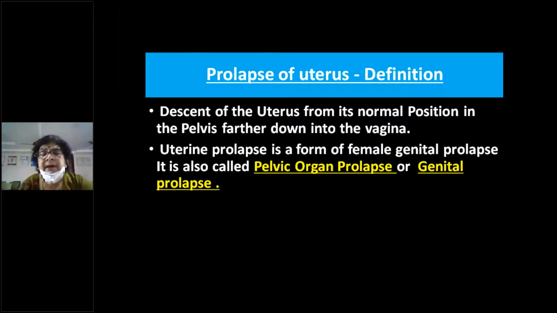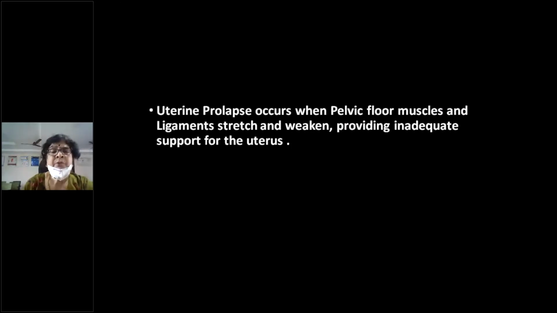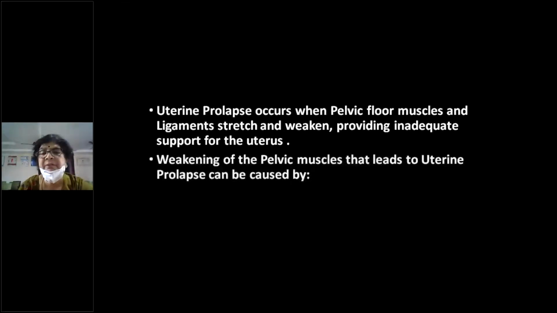Other names given to this condition, the synonyms, are pelvic organ prolapse or genital prolapse. So when does this sort of descent occur? When the supports are weakened. What are the supports? Pelvic floor muscles and the ligaments. Ligaments are nothing but condensations of the endopelvic fascia. When they are stretched and weakened, there is inadequate support to the uterus. Obviously, when the supports are weakened, the uterus and the cervix will descend down. That is the main cause for prolapse of the uterus.